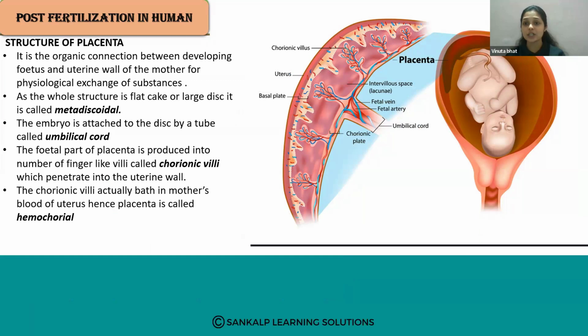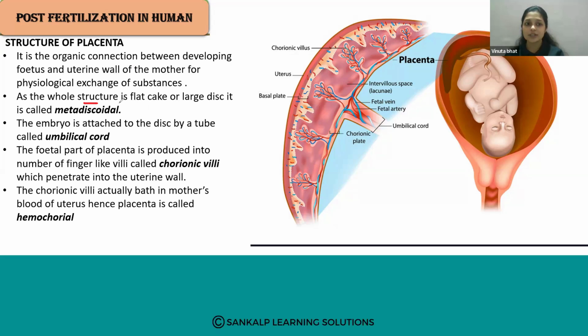So then, what is the structure of the placenta? So this is the placenta. Here you can see how it is connected to the baby. It is the organic connection between the developing fetus and the uterine wall of the mother for physiological exchange of substances, which provide the important things for the developing embryo, and also helps in the removal of some waste materials from the embryo.